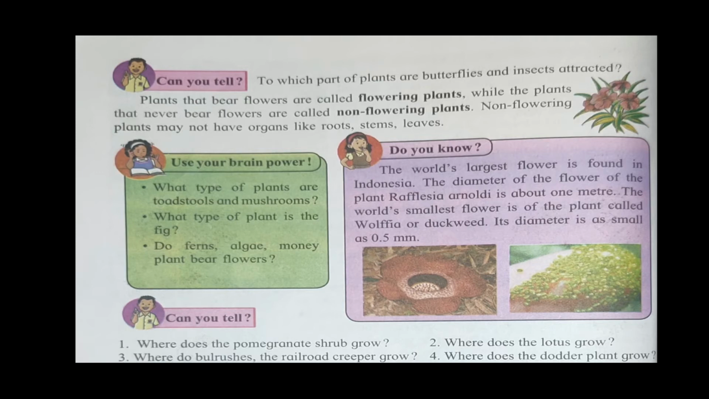The world's largest flower is found in Indonesia. The diameter of the flower of the plant Rafflesia arnoldii is about 1 meter. The world's smallest flower is of the plant called Wolffia or duckweed. Its diameter is as small as 0.5 millimeter.